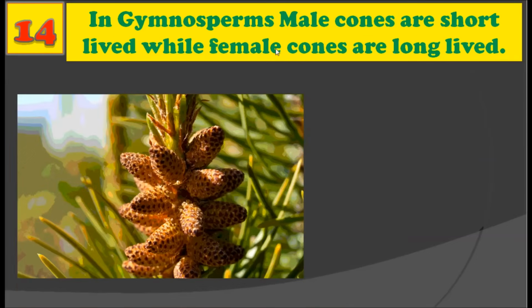All right. Now the male cones in gymnosperms are short-lived, while the female cones are long-lived. Generally, we have male cones and female cones in a monosporangiate gymnosperm, while the male cones are very short-lived, but the female cones live for a much longer period of time. All right. So this is a very typical characteristic of gymnosperms.